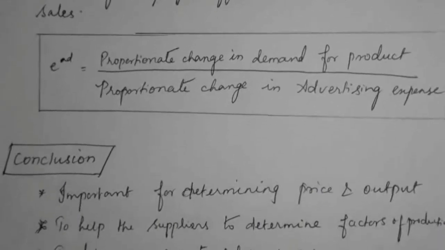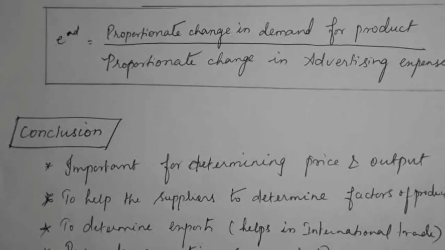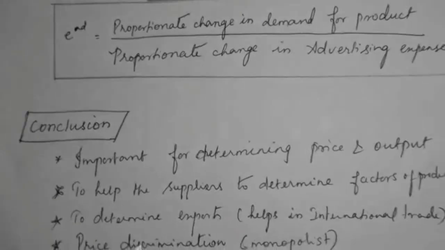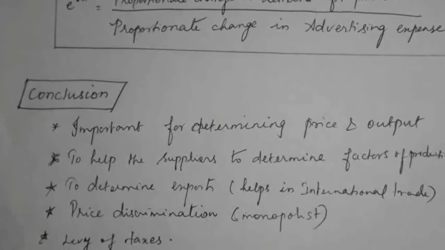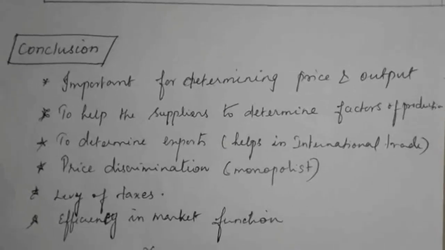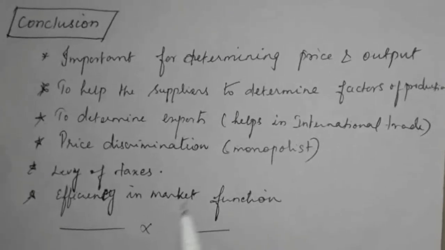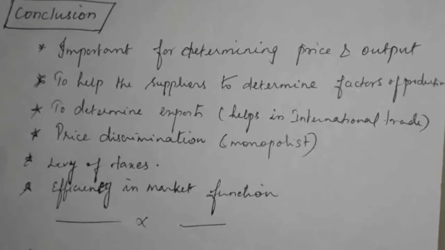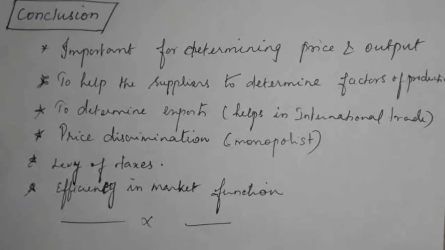Okay, that's all. Let us conclude. Price elasticity is the one most accepted by every economist. This is very essential because it helps a lot. Price elasticity of demand influences all areas in economics.